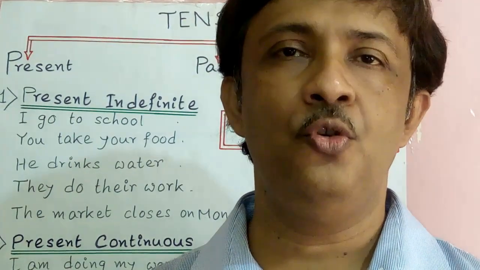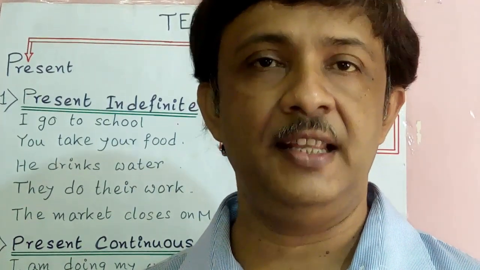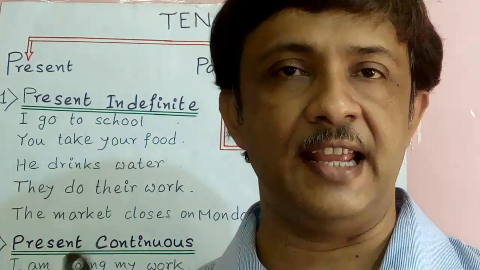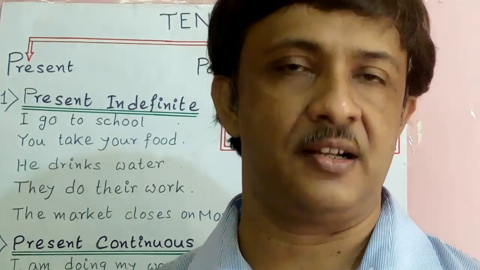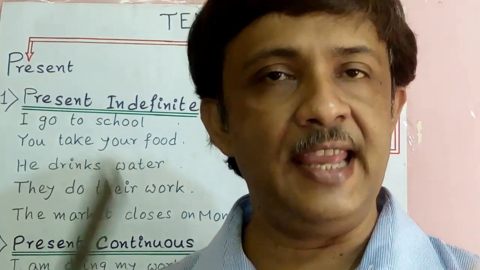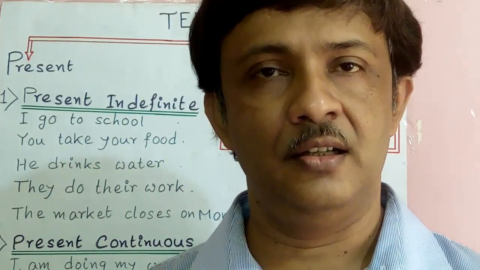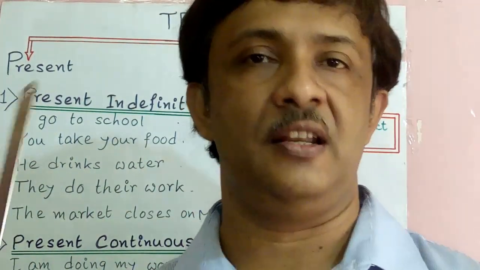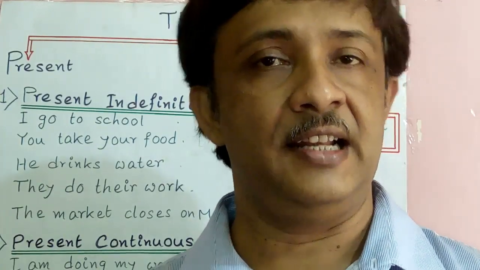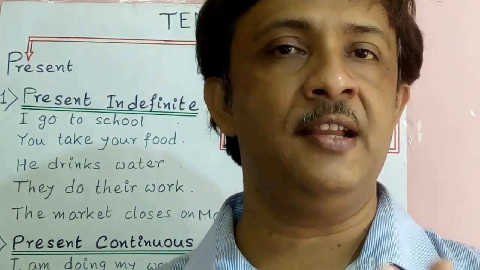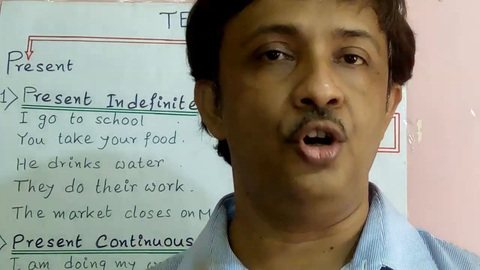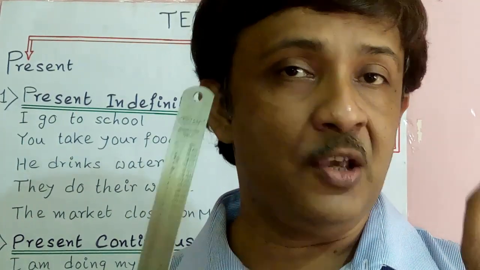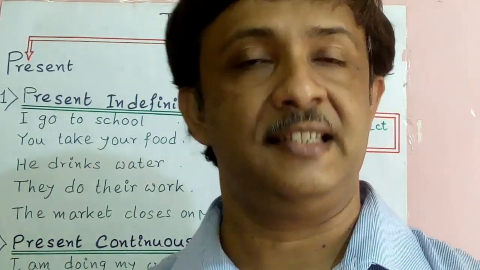Dear friends, now we will have a brief on tense. That is, what is tense? To understand the tense, we have to know the time of work. How many times of work are there? A work can have happened earlier, in the past, or any work is happening now, or any work will happen in the future. So three types of work are there: already happened, now happening, or will be happening in the future. So the method we use to know the time of work, that is tense.